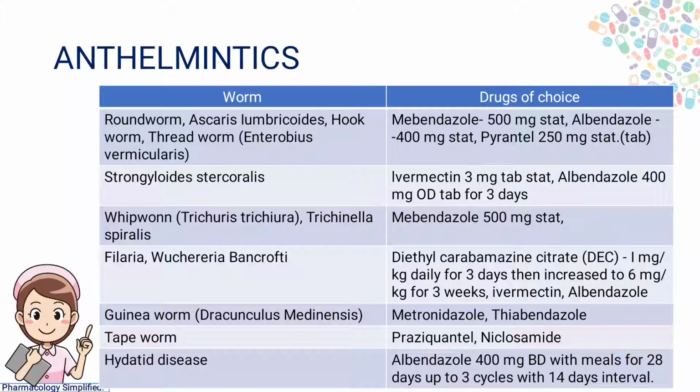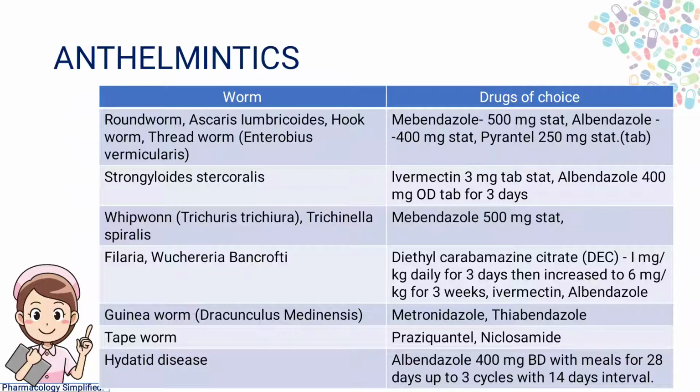For filariasis and Wuchereria bancrofti, we use diethylcarbamazine citrate 1 mg per kg daily for 3 days, then increase it to 6 mg per kg for 3 weeks. Ivermectin and albendazole can also be used for filariasis or Wuchereria bancrofti. For guinea worm, we use metronidazole and thiabendazole. For tapeworm, we use praziquantel and niclosamide. For hydatid disease, we use albendazole 400 mg with meals for 28 days, up to 3 cycles with a gap of 14 days.